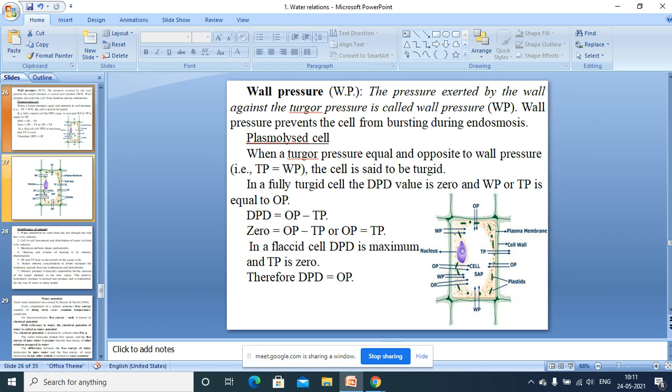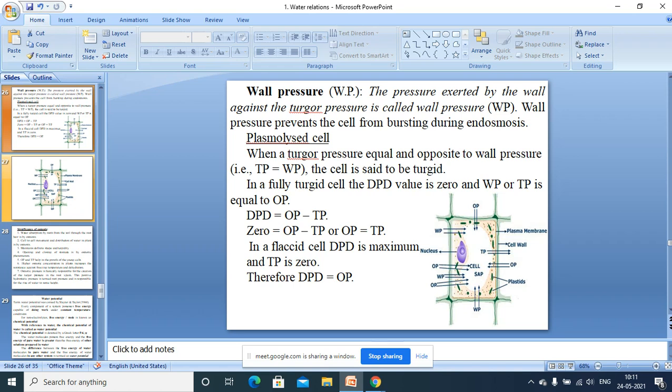Understood? But coming to the flaccid cell, you can observe DPD is maximum because there is exosmosis. Cell sap contains a higher concentrated solution now, and that's why DPD is maximum. But in a flaccid cell, turgor pressure is zero. Therefore, DPD becomes equal to osmotic pressure.